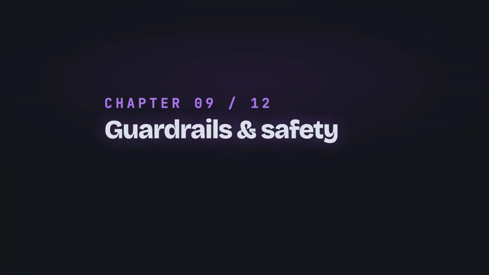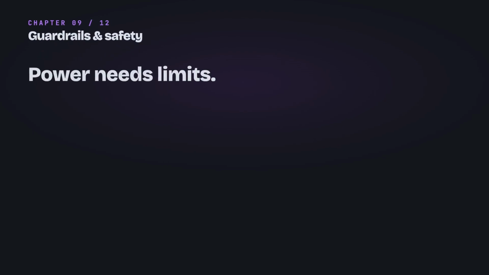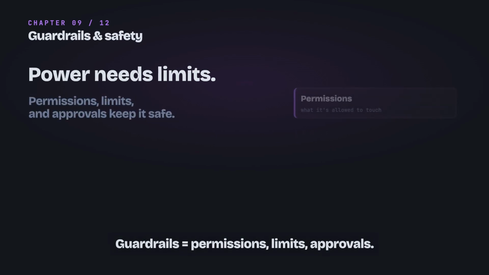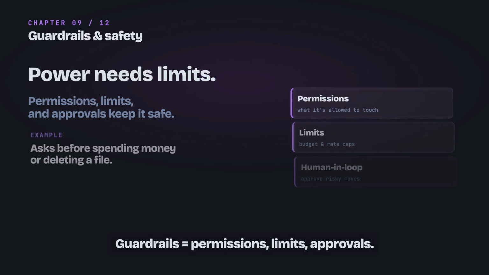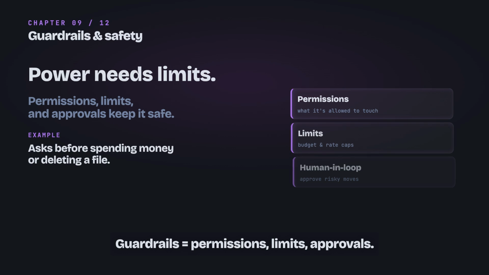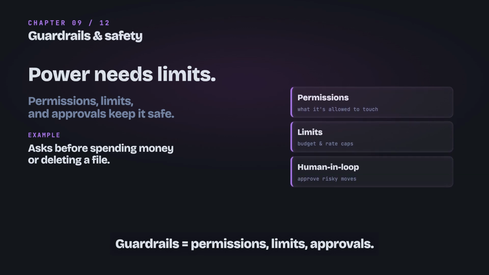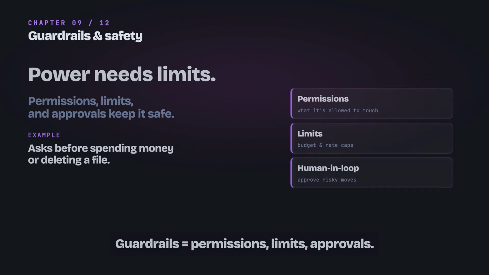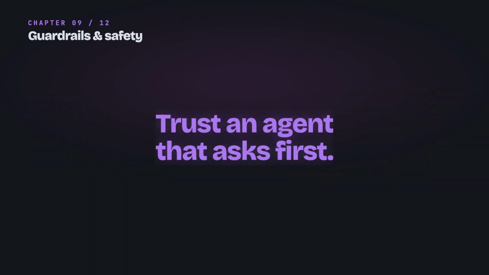Chapter 9. Guardrails and Safety. Power needs limits. The more an agent can do, the more it matters what it's allowed to do. 3 things keep it safe. Permissions decide what it can touch. Limits cap the budget and the rate so it can't run away. And a human in the loop approves the risky moves. A well-built agent asks before it spends money or deletes a file. Basically the opposite of your coworker who clicks yes to all. Trust the agent that checks with you first. Next, where agents are already working today.